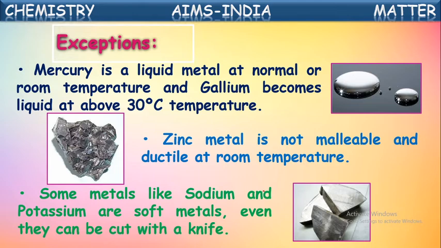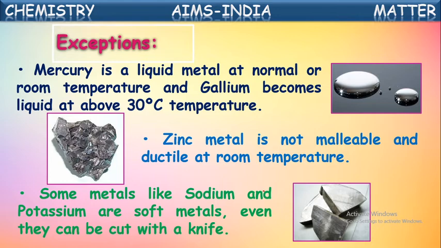So these metals are very soft. Even we can cut them with a knife also. That much soft these metals are. So we can say these metals are not hard, whereas the generalized statement is that metals are hard solids. But these are exceptions. So metals like sodium, potassium, rubidium are soft metals.